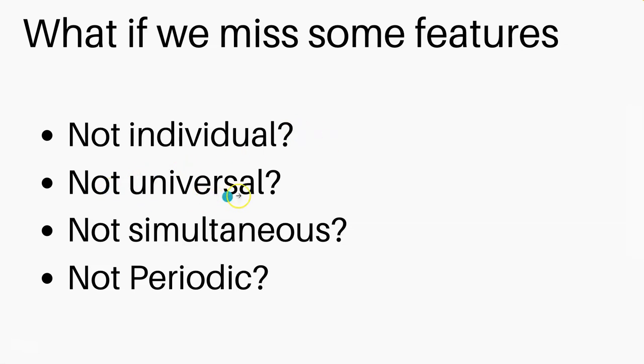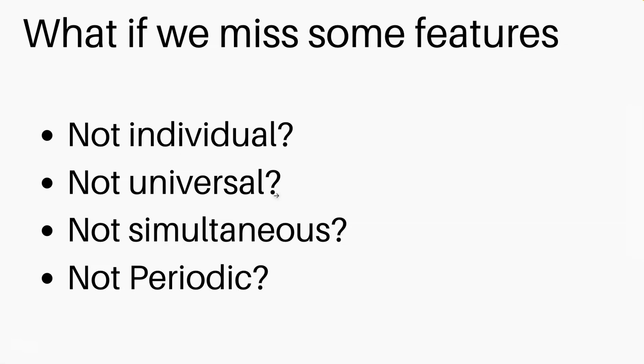Not universal, which means if we just specify the information within only Arkansas, then we may omit a large amount of information again, because all the states and all the counties and all the municipalities should be included, because if we miss some of the areas, we miss that information. Not simultaneous, as I just mentioned before, we may have some errors because of the duplications of the records or the missing records and errors in the contents. I will cover that a little later.